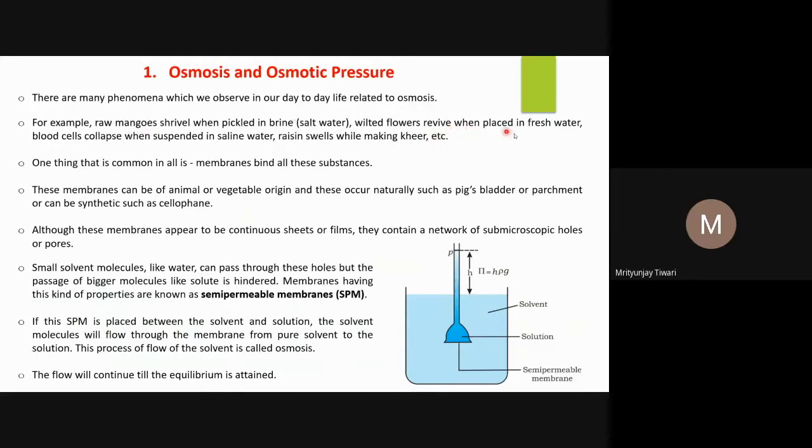Wilted flowers revive when placed in fresh water. If you put wilted flowers into water, you will see they revive, they regain their original external features. Blood cells collapse when suspended in saline water. This is also one example. Not only blood cells, any human cell, if you put it into a highly concentrated saline solution, then it will collapse.